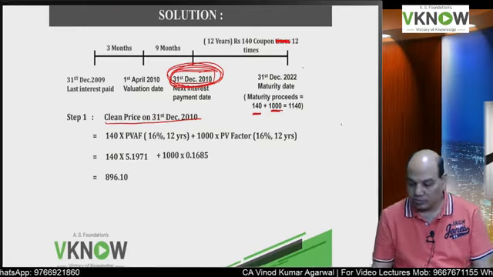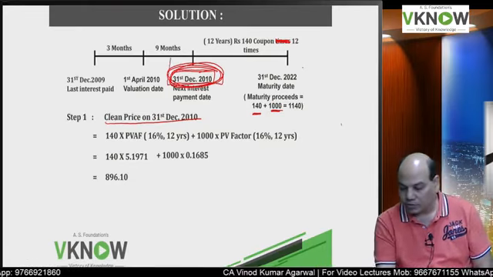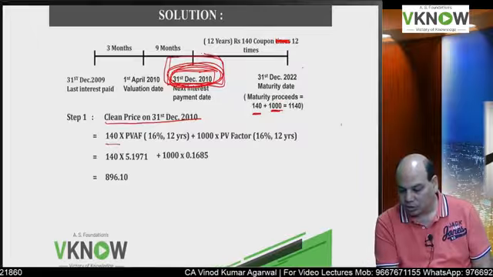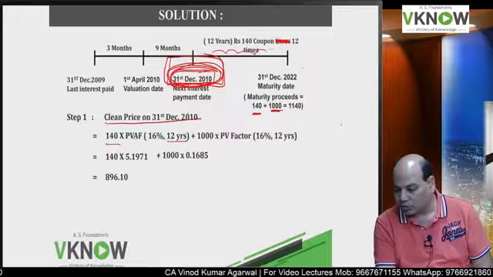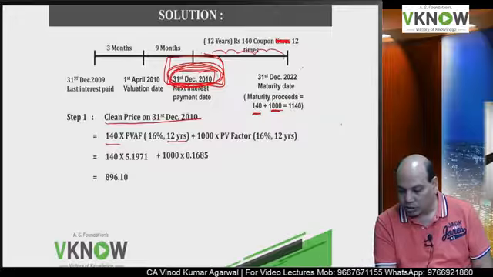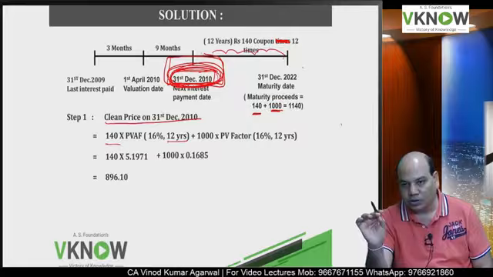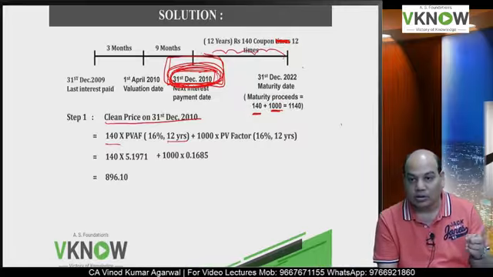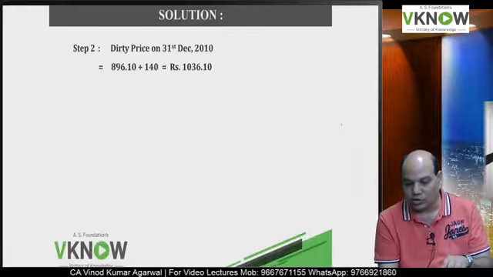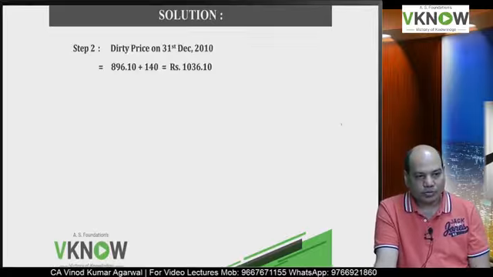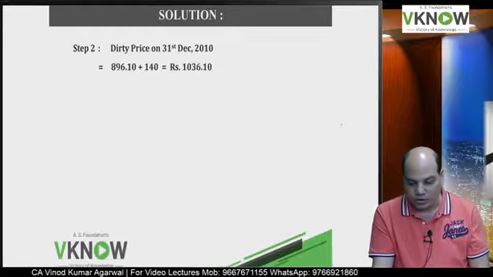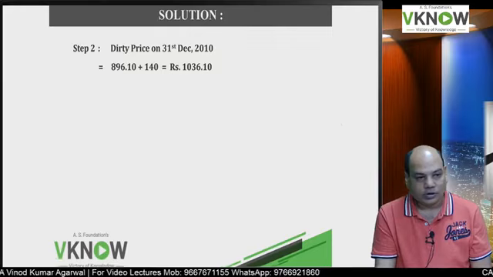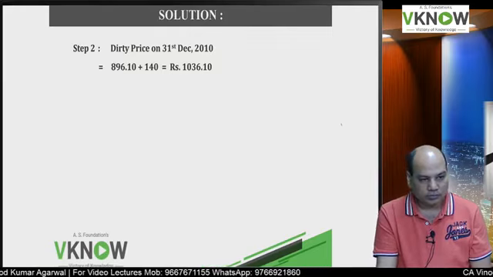But remember, the coupon of 31st December 10 is also pending. This 140 12 times is next 12 coupons. 31st December 2010 coupon is also pending. I will add that also. So that will give me dirty price. So below that write down step 2. Step 2. Dirty price on 31st December 2010.